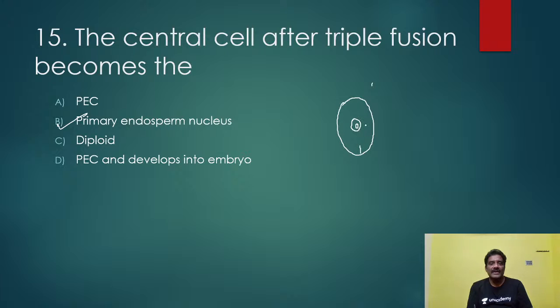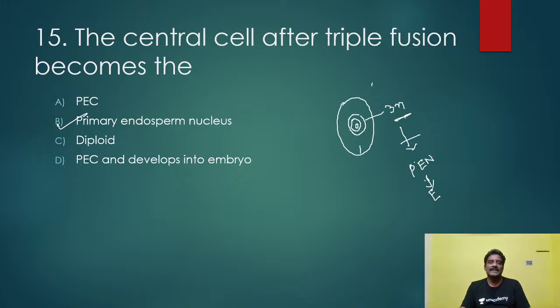Am I correct? Afterwards, what happens? The nucleus of the male gamete fuses, so it becomes 3N. Triploid, triple fusion, fusion of 3 nuclei. So a triploid nucleus is formed. It undergoes divisions and forms the primary endosperm nucleus, from which endosperm develops. Am I correct or not? Endosperm develops. So the primary endosperm nucleus is the future of the central cell. The central cell, after triple fusion, becomes the primary endosperm nucleus.